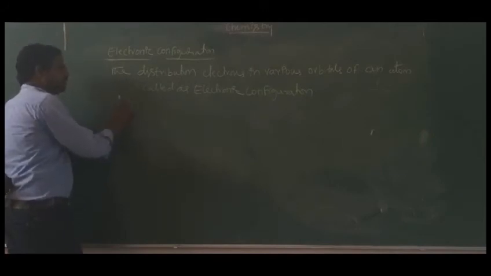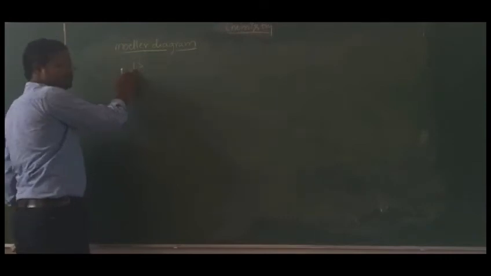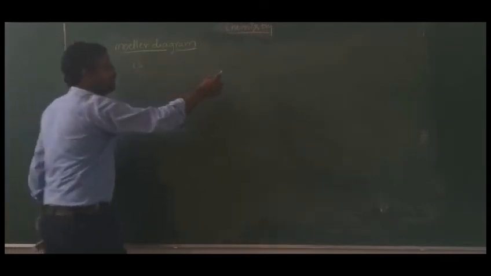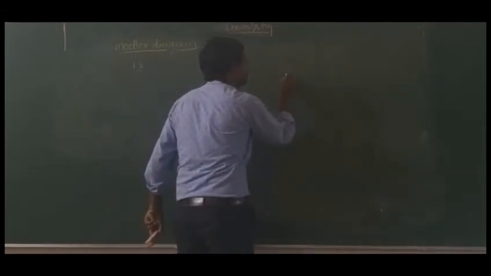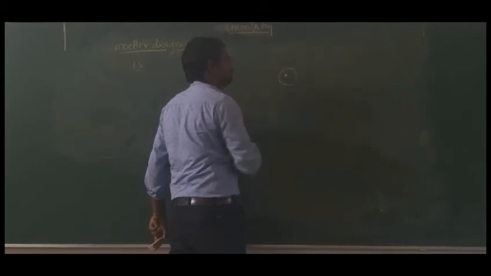hydrogen. So first of all, here according to the Aufbau diagram, we are writing the electronic configuration. So the electronic configuration will be written according to the diagram. 1s orbital. In first orbit, only one orbital is there, that is 1s. So first orbit means if you take the nucleus, the first circular path is called the first orbit.